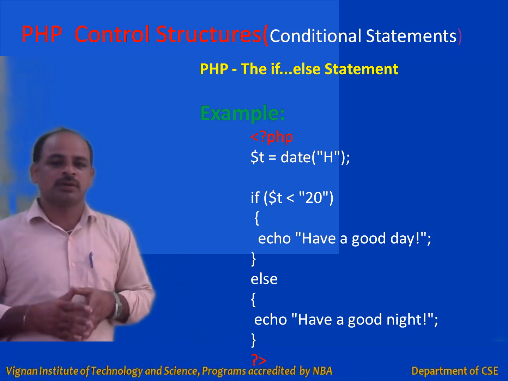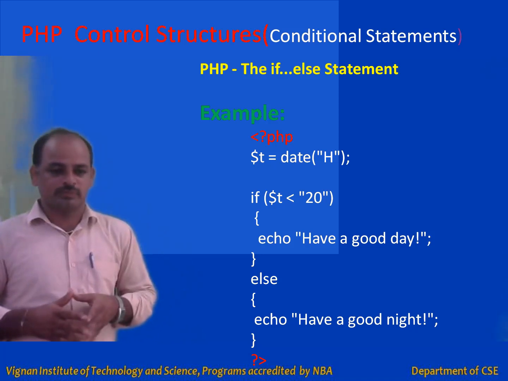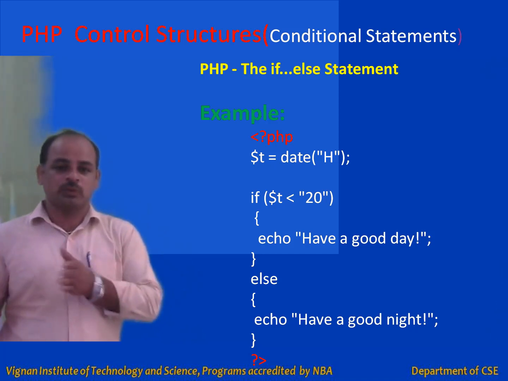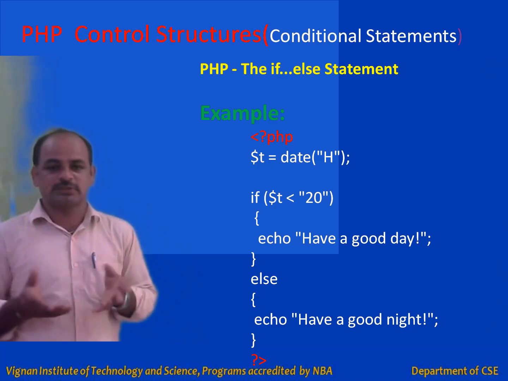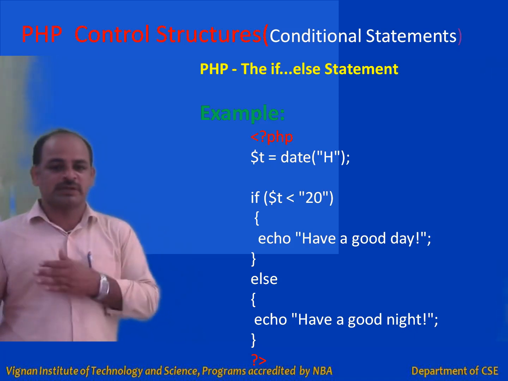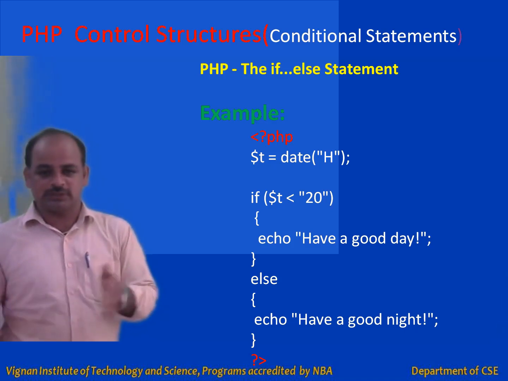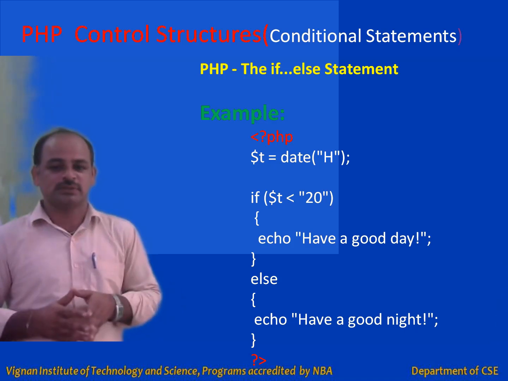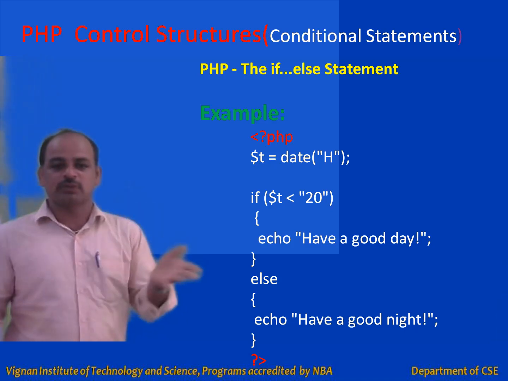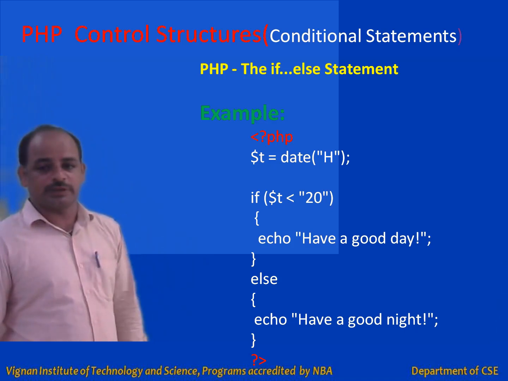Likewise, many examples you can implement here. For example, take whether a person is eligible for voting or not. Take age, and verify if age is greater than or equal to 18. Then echo, simply you can write, person is eligible for voting. Otherwise, he is not eligible for voting. So you can implement many examples by using this if else statement.